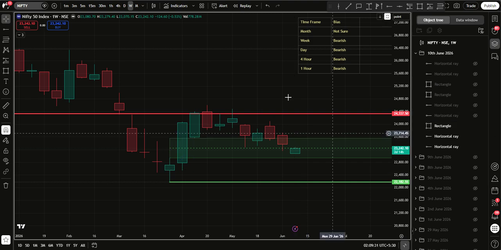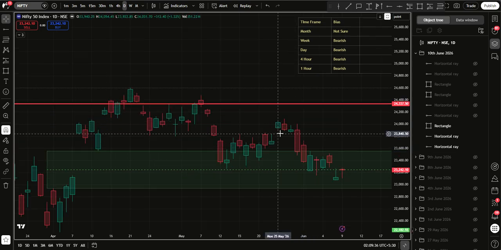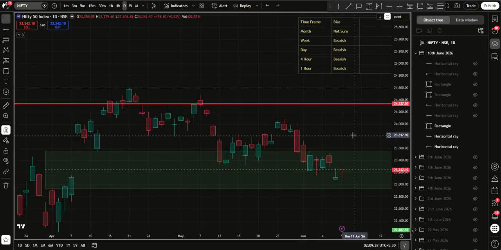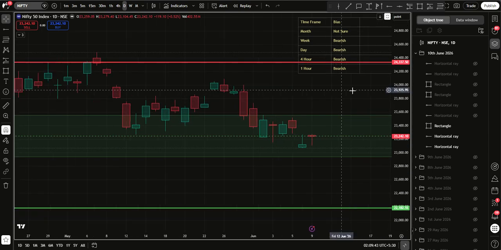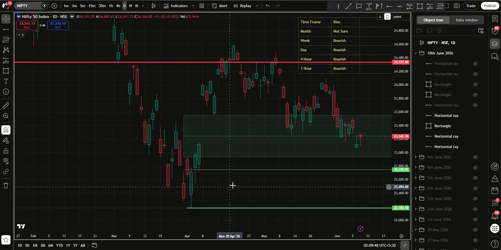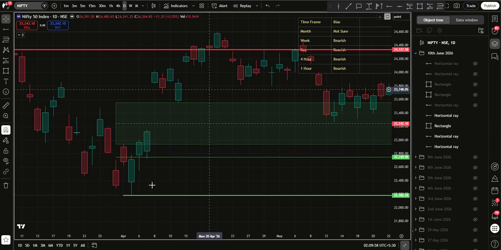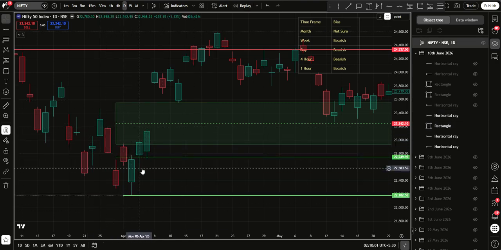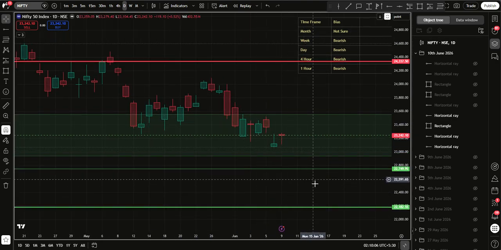Going over to the daily time frame. On a daily time frame, Nifty is once again bearish. You see, this is a swing high, a lower high, and a lower high. So Nifty is essentially bearish. Let's look at what the important levels are. I had this line in here. Yes, this line is basically a good support. So this is 1, 2, 3 green candles before Nifty shot up until 24,600. So this is an order block that facilitated this rally. The midpoint of that is what I have drawn here. That's 22,750, a good support if Nifty decides to fall down.